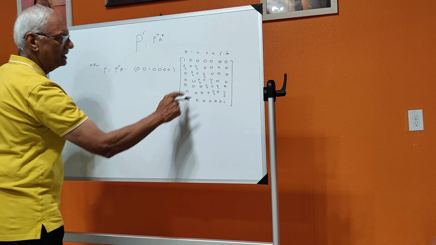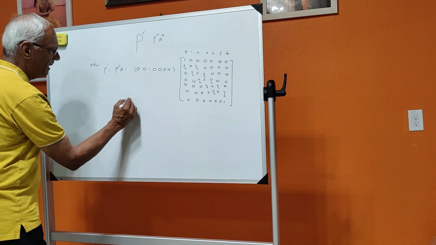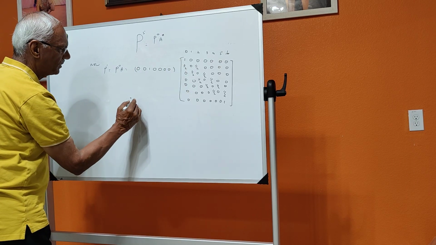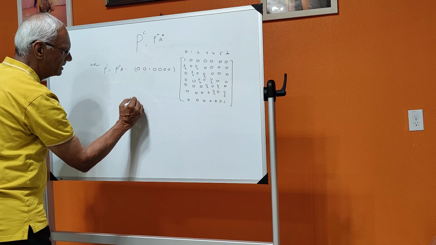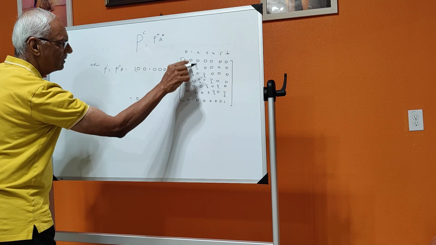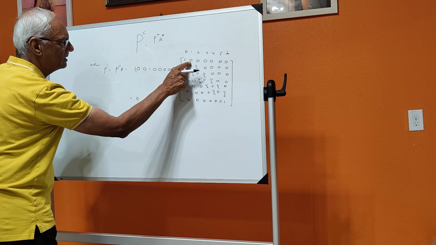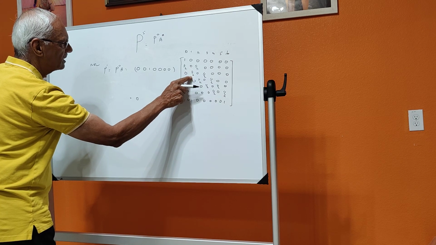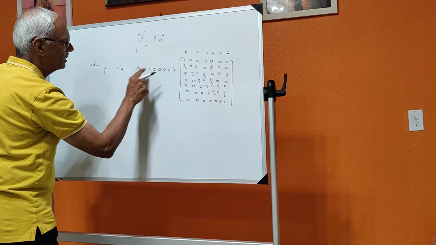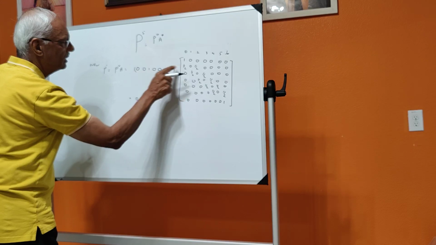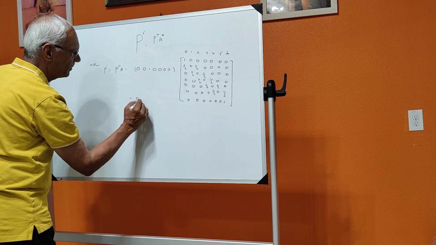So A is our transition probability matrix. Now if you multiply the first row into the first column, you will find that it is 0. Then the second row into the first column is again 0. This one is half.